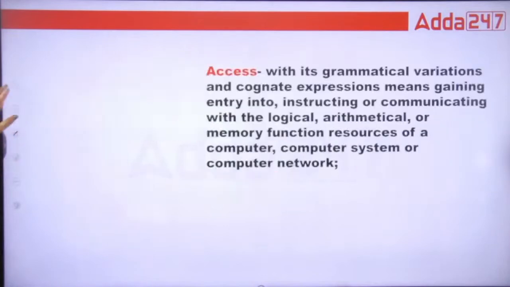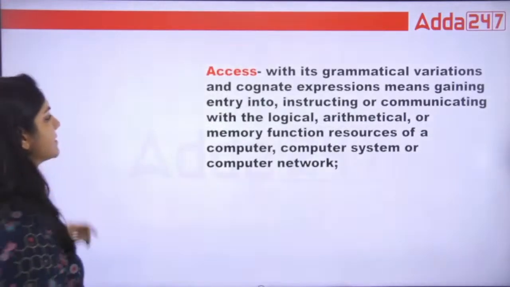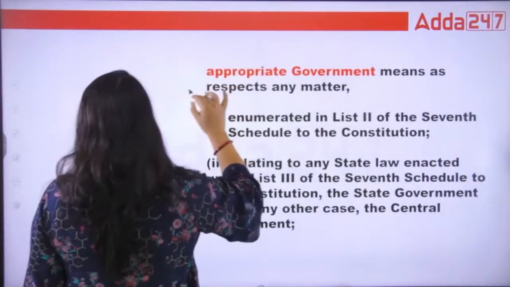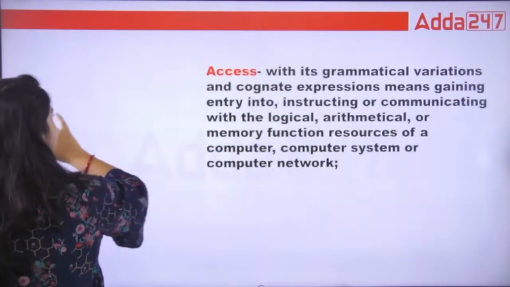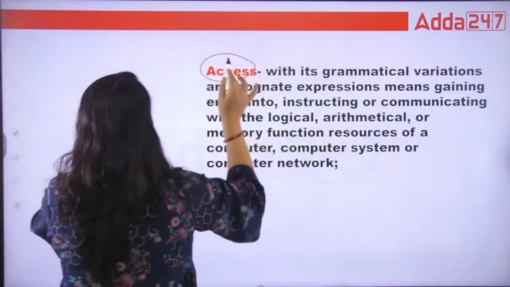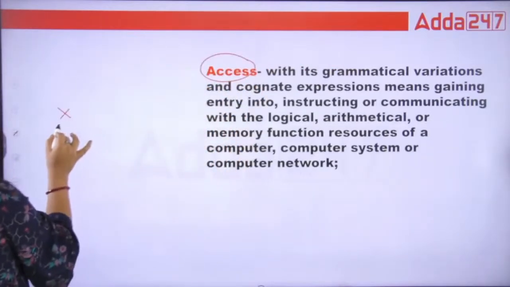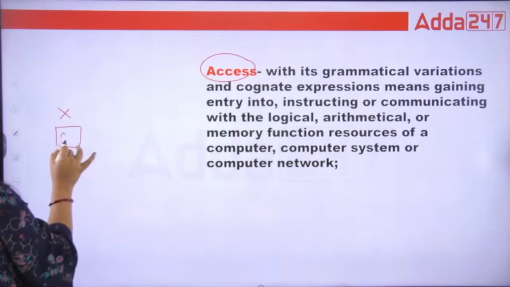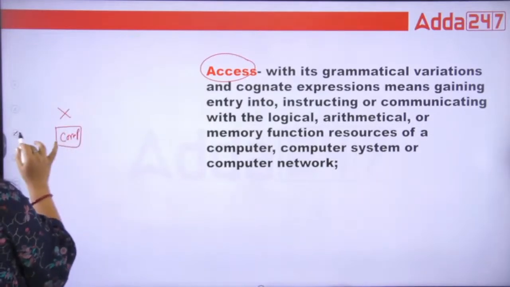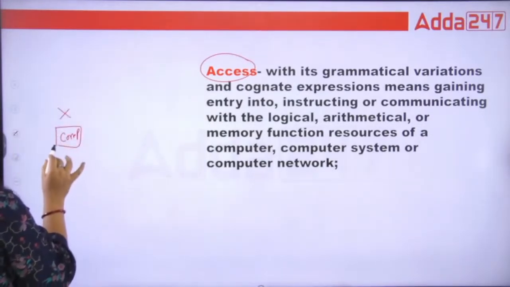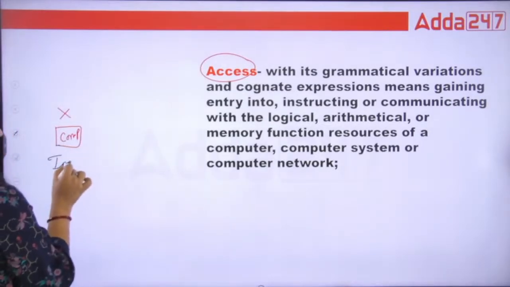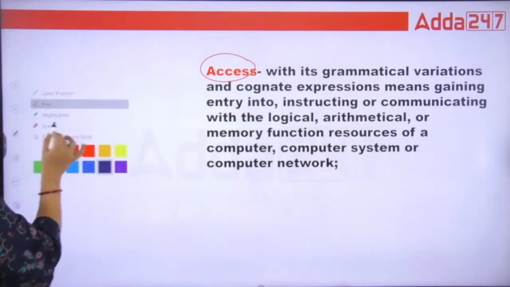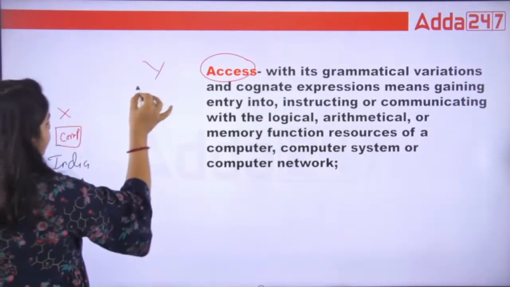So in the information technology, the first thing is, what is access? See, X person is there. X is using a computer, and suppose X is in India. Now this Y person is there.